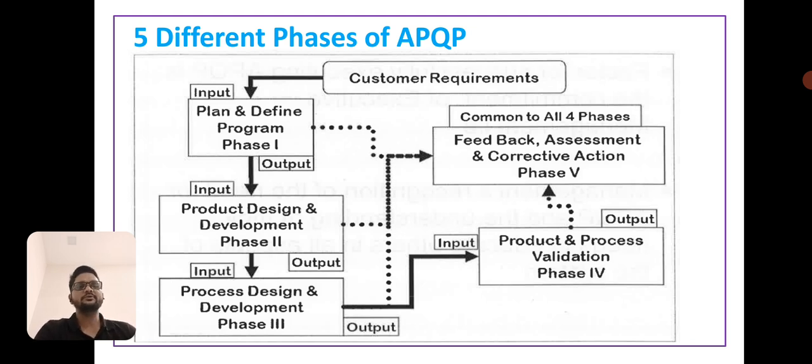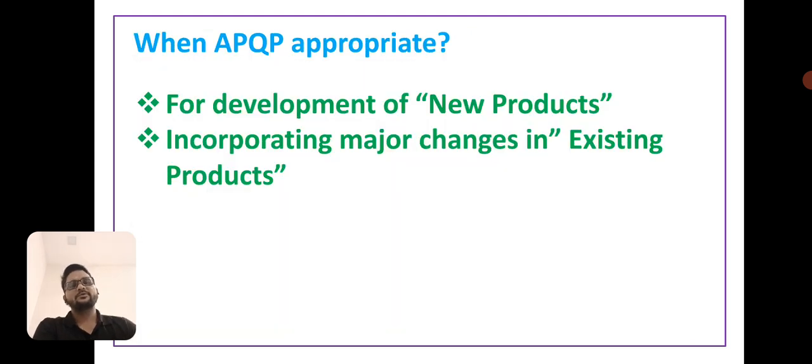The phase 3 output becomes the input for phase 4, product and process validation, and the phase 4 output is used as input for phase 5, feedback assessment and corrective action. The phase 5 output is common to all 4 processes. Next, APQP is appropriate for development of new products and incorporating major changes in existing products.